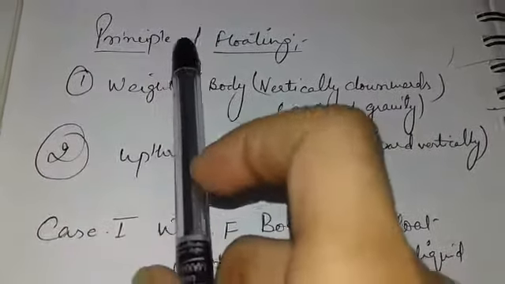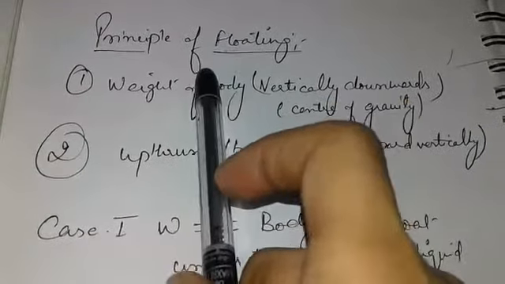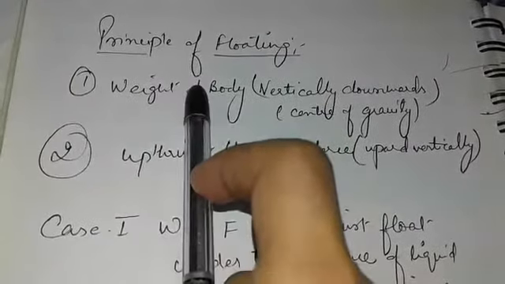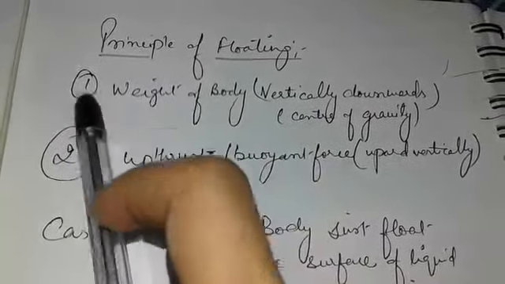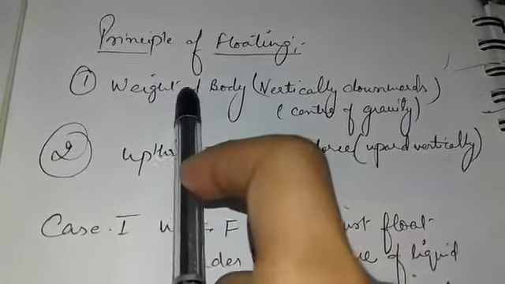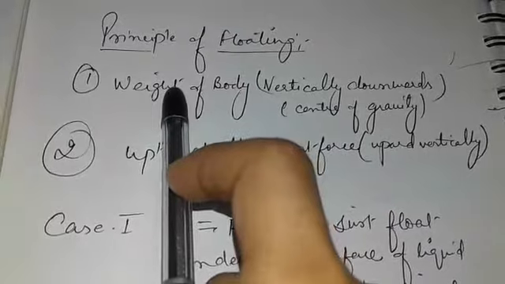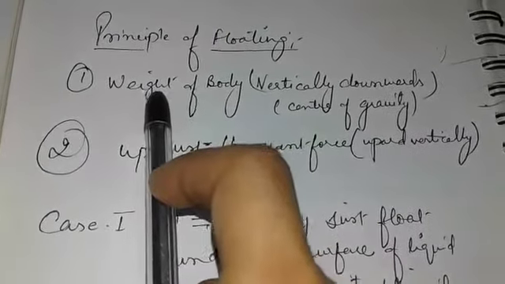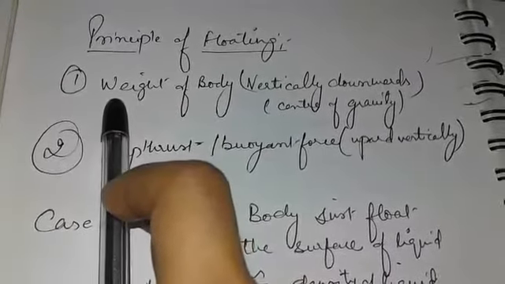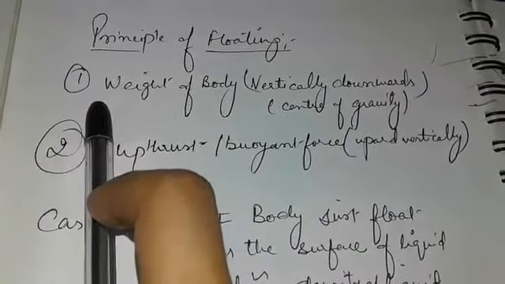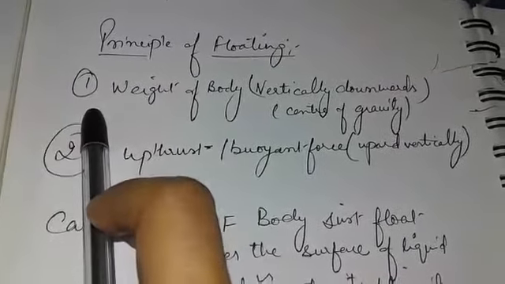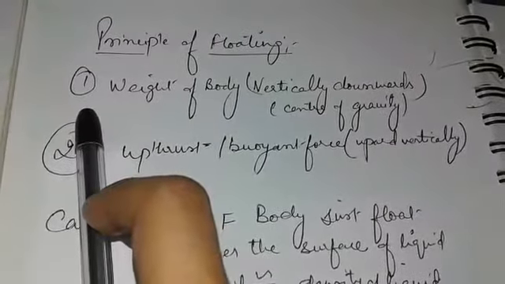That is the principle of floating and sinking. A body floats on a liquid if its density is less than the density of the liquid, and it sinks in the liquid if its density is more than the density of the liquid. For example, a small piece of wood will float on water. Why? Because the density of wood is less than the density of water. Similar with the iron nail. An iron nail will sink in the water. Why? Because the density of the iron nail is more than the density of water.